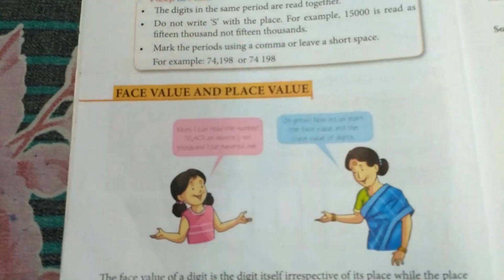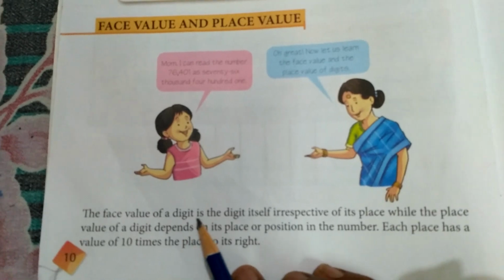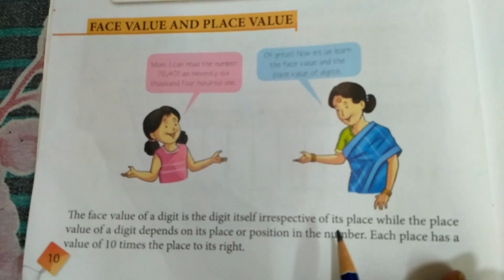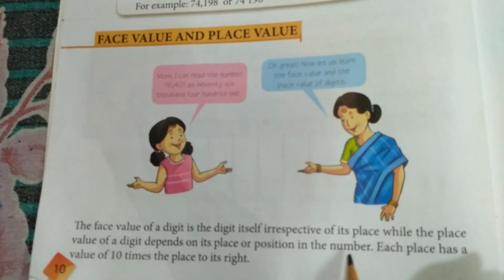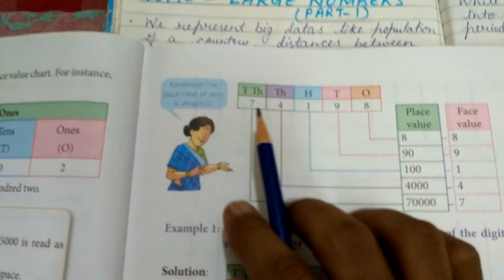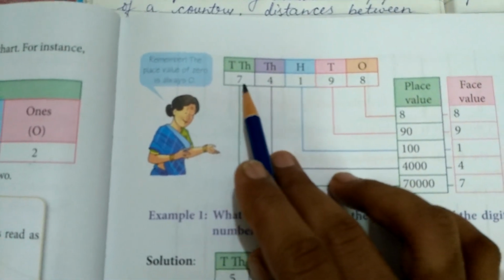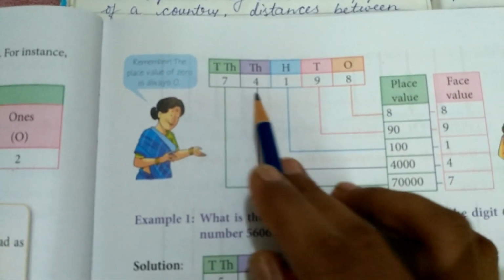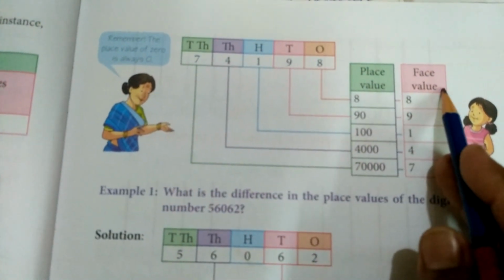Now the next thing is about face value and place value. The face value of a digit is the digit itself irrespective of its place, while the place value of a digit depends on its place or position in the number. Each place has a value 10 times the place to its right. Let us understand it with the help of this example. This is the arrangement of the digits according to their periods. You can see over here, it is 74,198. So the place value and face value.